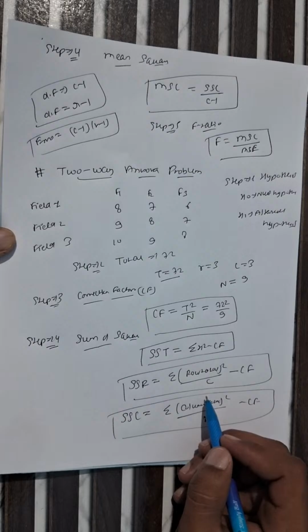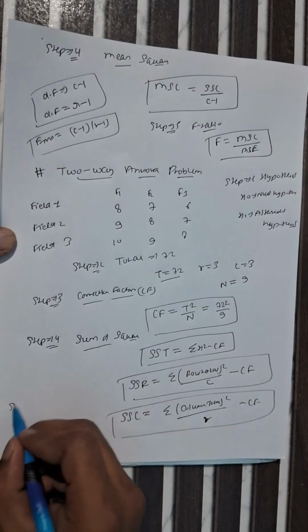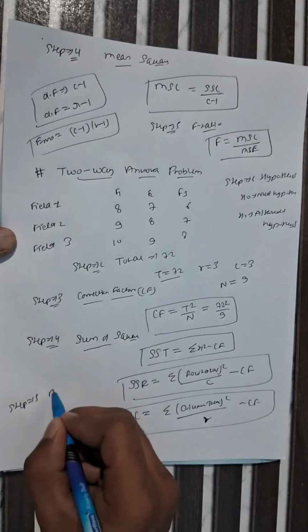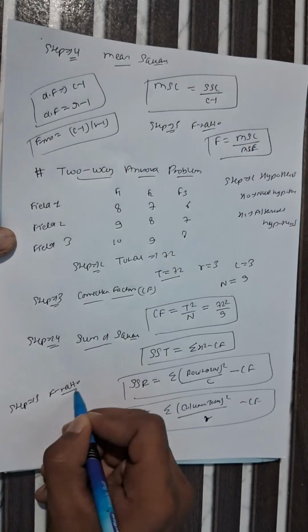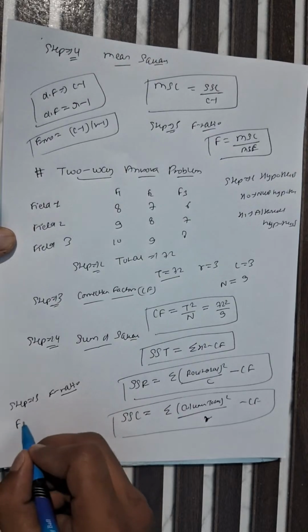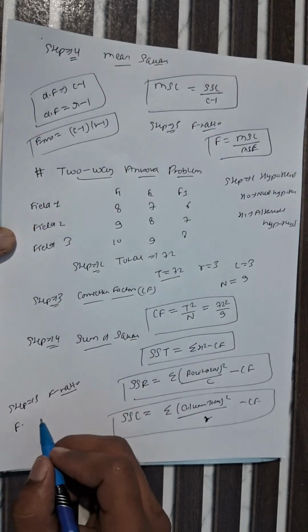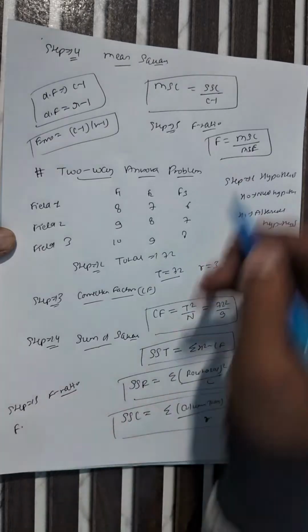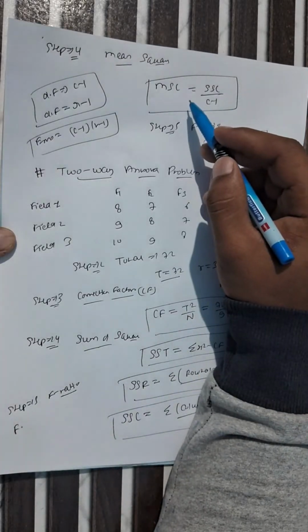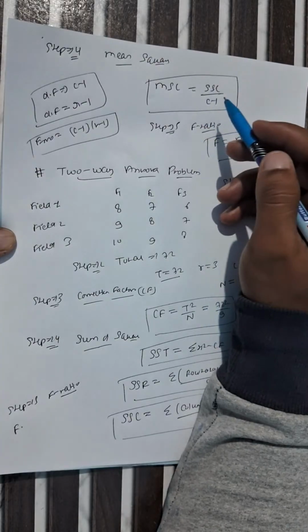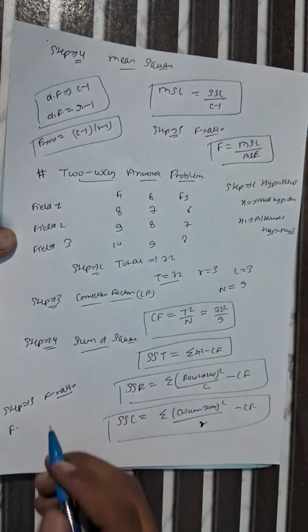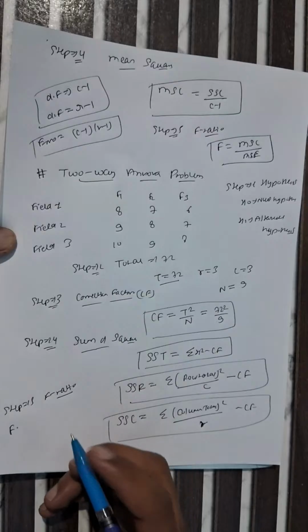Now move to our third part where we find the F ratio. So our step 5, we are finding the F ratio for the two-way ANOVA. No need to get confused between two-way and one-way ANOVA, because in one-way ANOVA we find the mean square for column only, or we can say row only. But in two-way ANOVA we have to calculate the F ratio for both column and row.